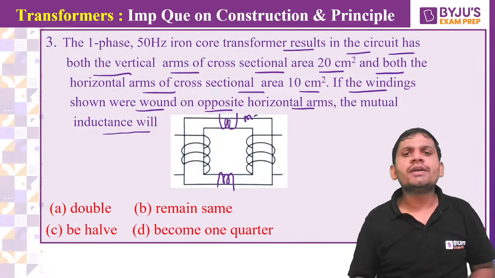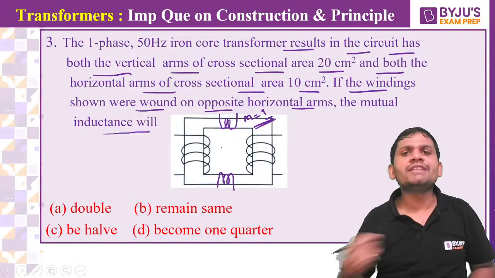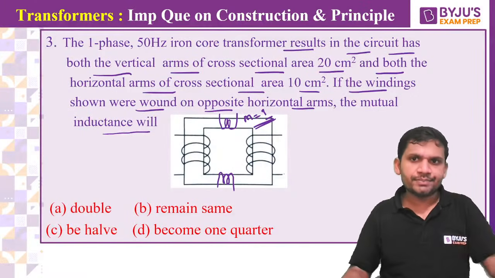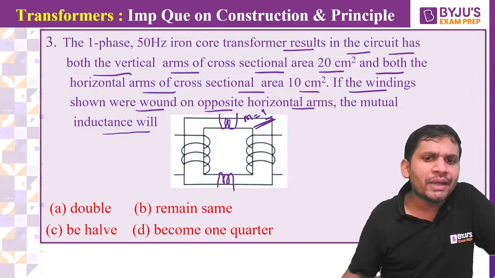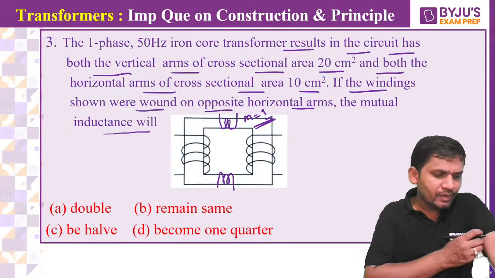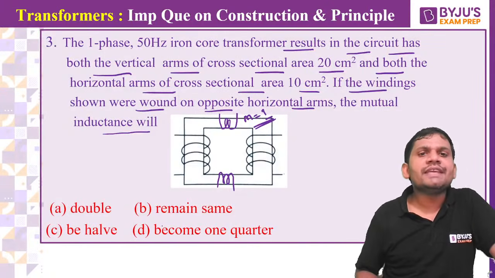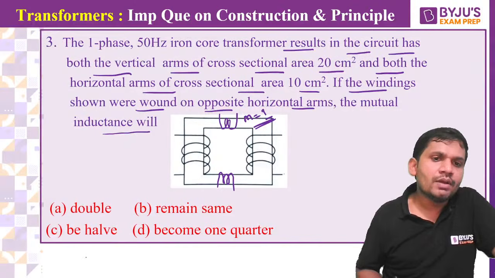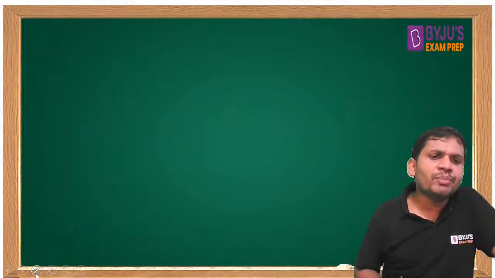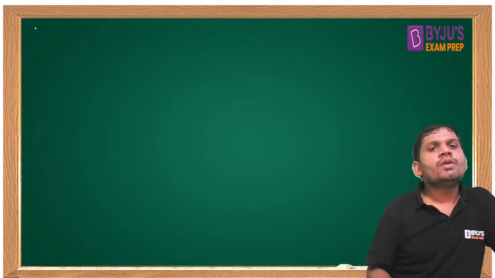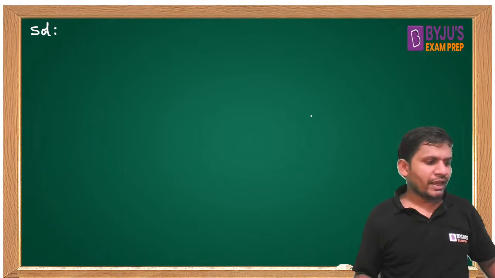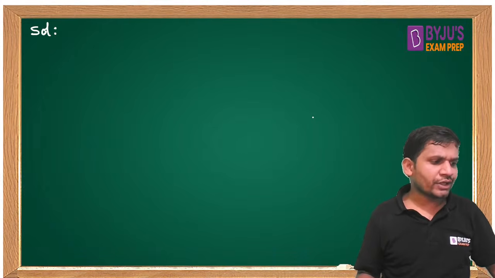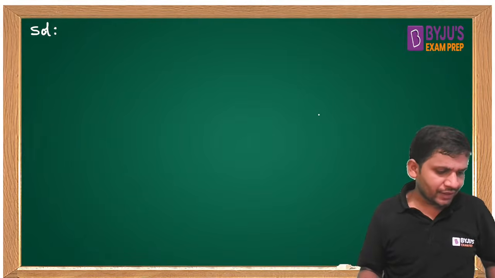In this case, if it is placed there, what is the mutual inductance? Come on, students. Then it becomes double, or remains the same, or B halved, or becomes 1/4. Can anybody answer? Because area is given, I want to write the relation between the mutual inductance and area. What is the solution for this problem? It is very simple.